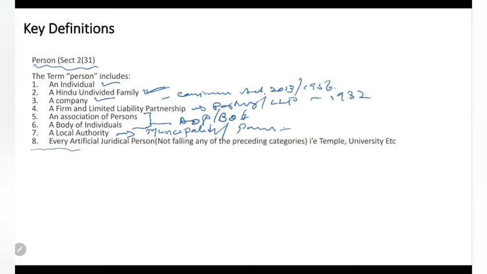And eighth, every artificial juridical person, meaning any institution registered as a trust or society or anything. All these artificial juridical persons will also be considered persons, like a temple or university. So what is a person? Person includes any individual, HUF, a company registered under the Companies Act, a firm or association of persons, body of individuals, local authorities, and every artificial juridical person, like temples and universities.